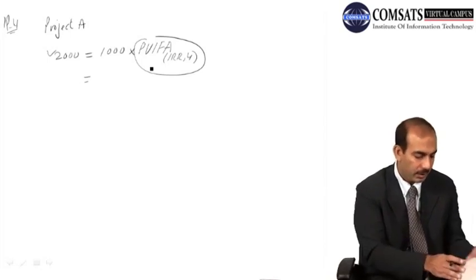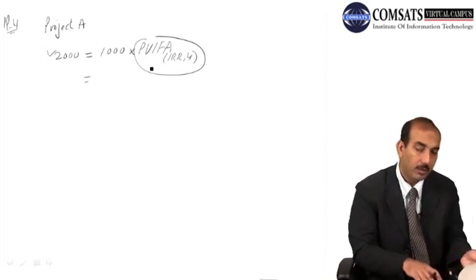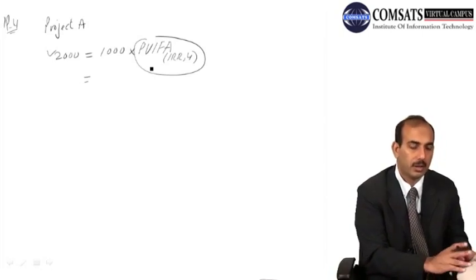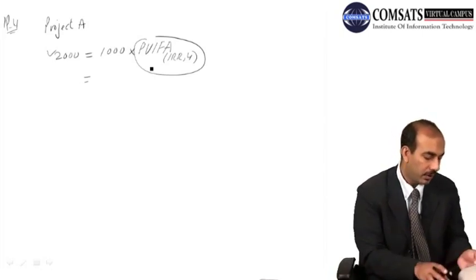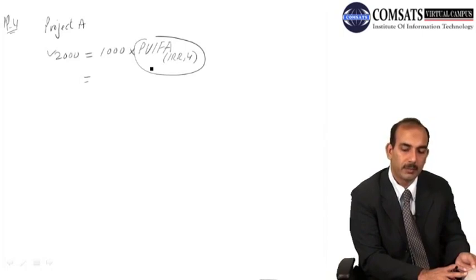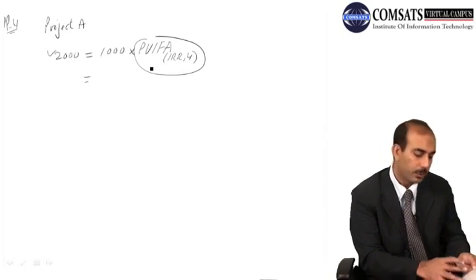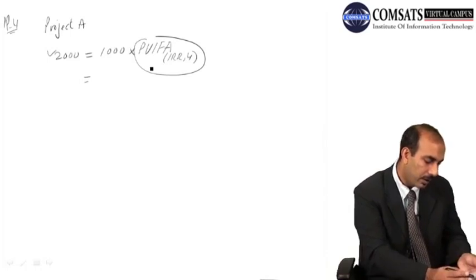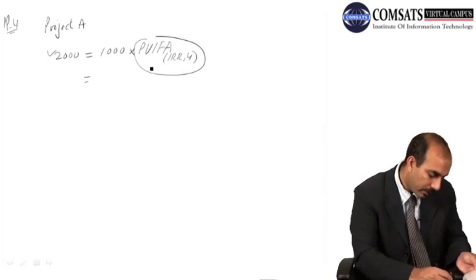Now we will be using table 4, because this is a case of annuity, and the present value of an ordinary annuity is determined using table 4. We are supposed to find a factor value equal to 2.